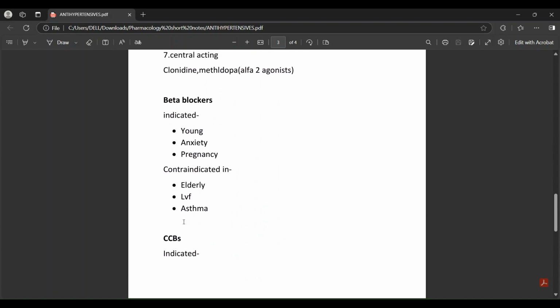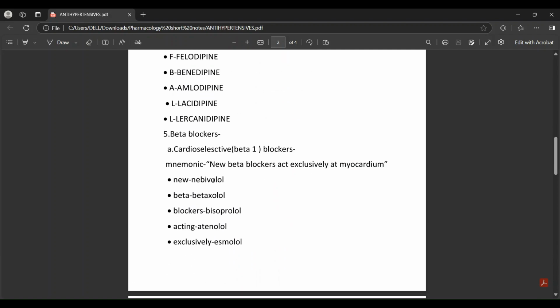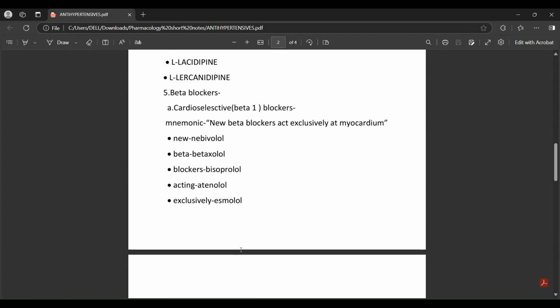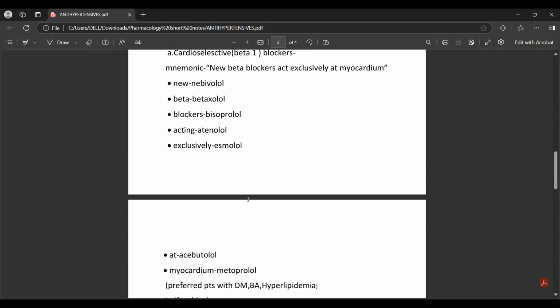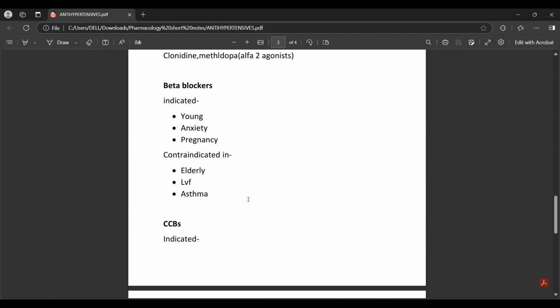Beta blockers are going to block those. That's why we talked about beta 1 selective ones. Some beta blockers act exclusively at myocardium: nebivolol, betaxolol, bisoprolol, atenolol, esmolol, acebutolol, metoprolol. Even if the patient is asthmatic, you could still use beta 1 selective beta blockers. But you can't use non-selective beta 1, beta 2 blockers as antihypertensive medication in an asthmatic patient.